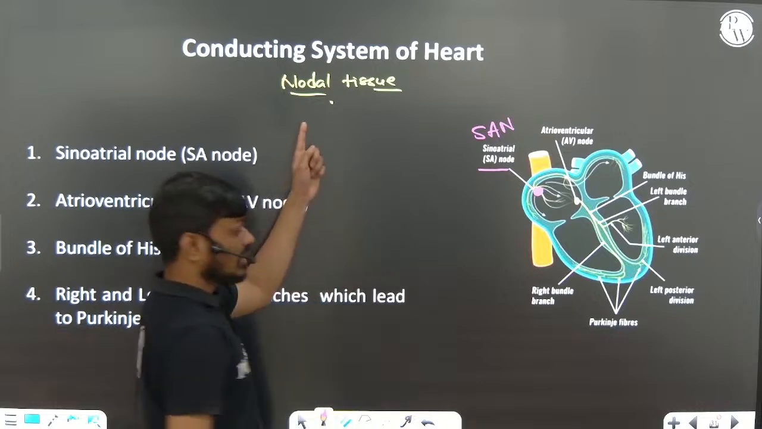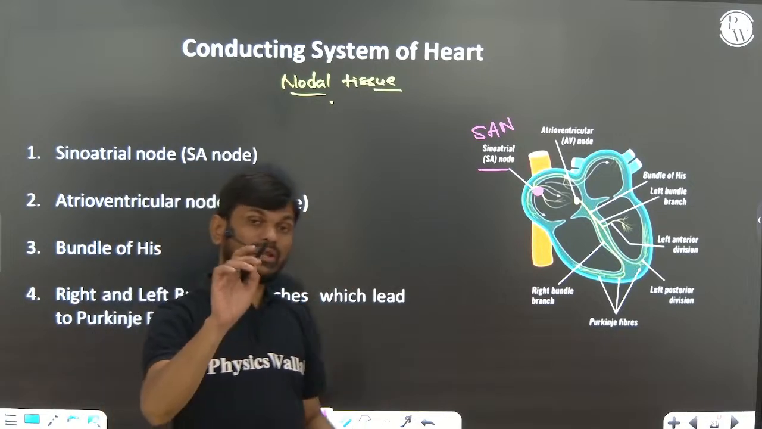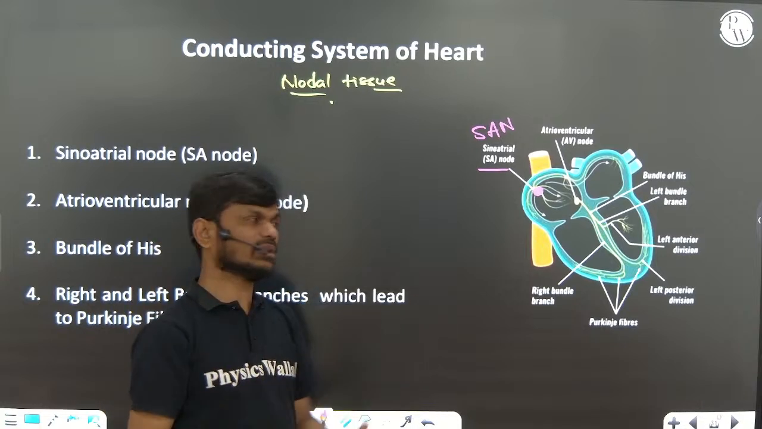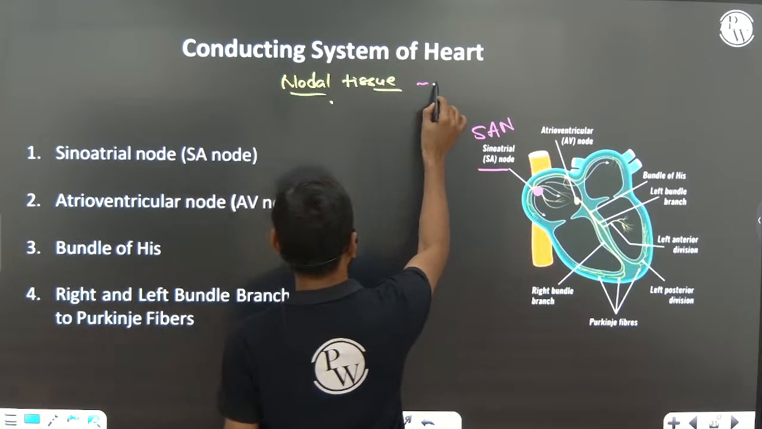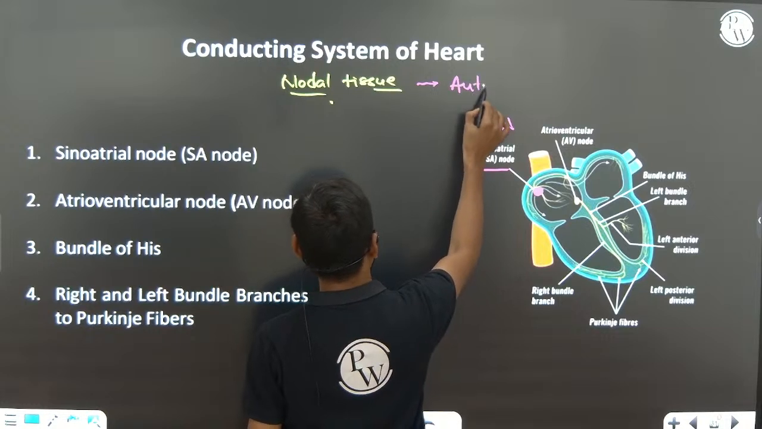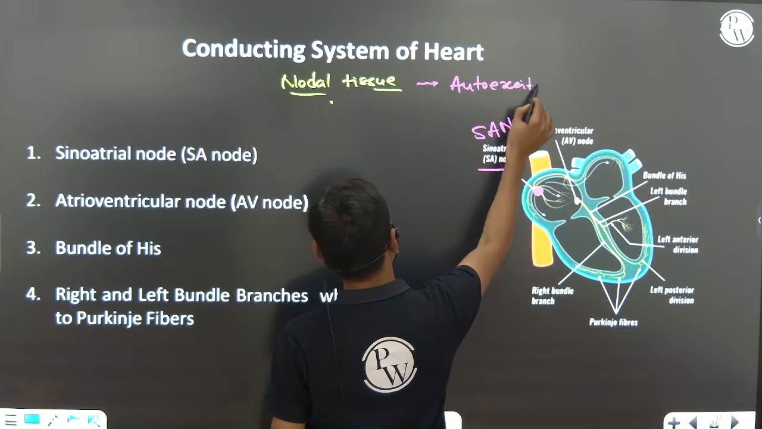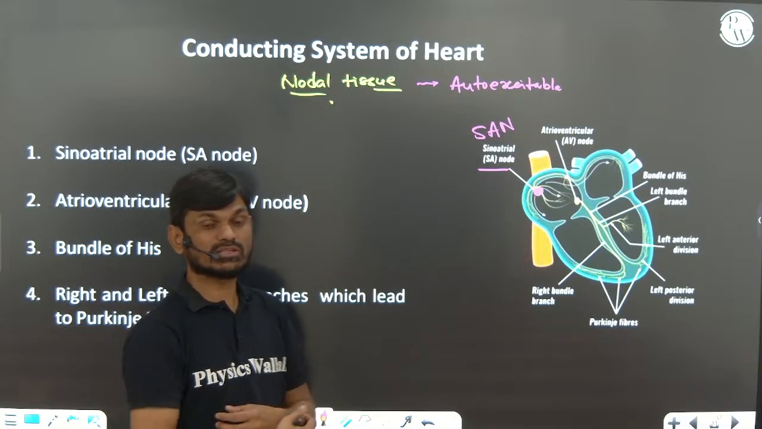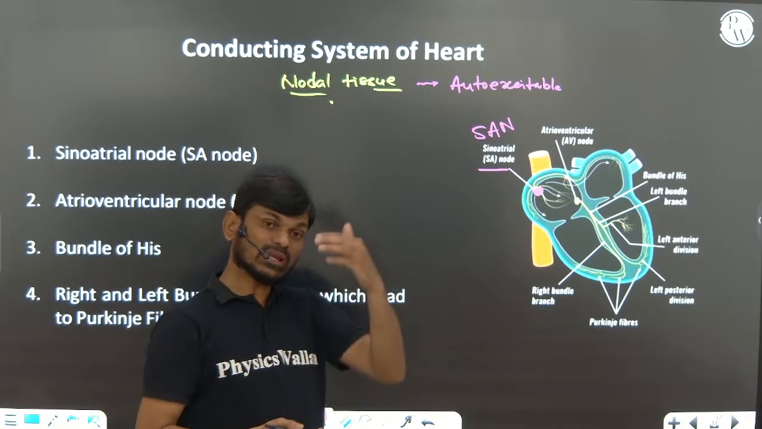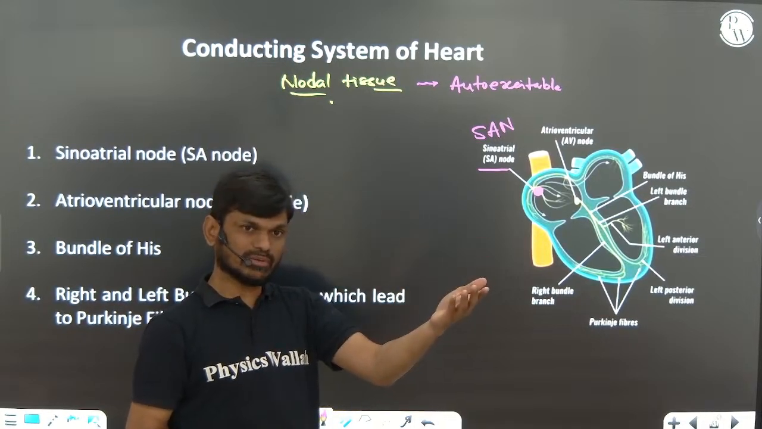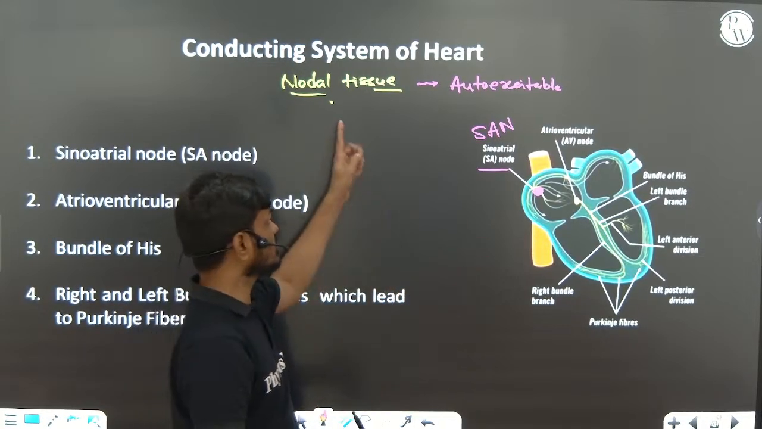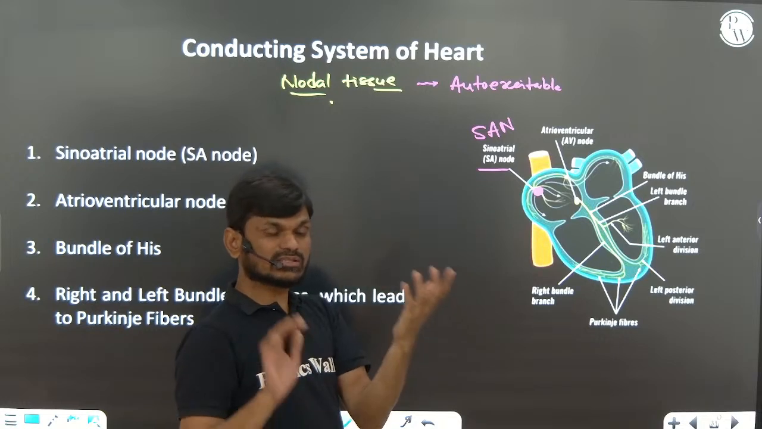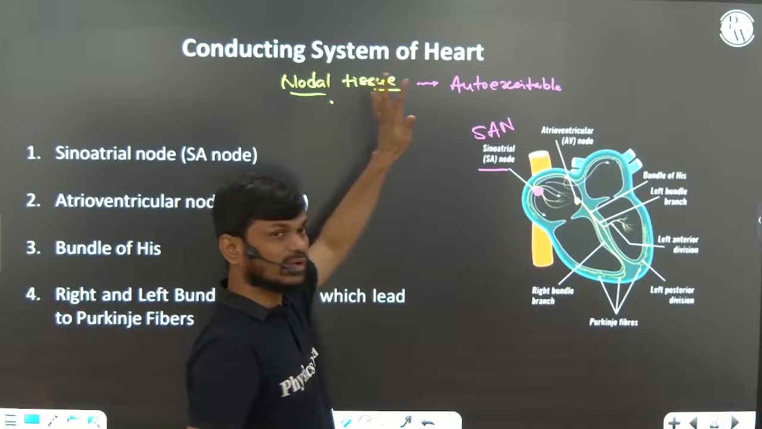Now, nodal tissue has the ability to generate action potential without any external stimulus. That's why it acts as auto-excitable, right? There is no need to give any stimulus from outside. Itself it can generate action potential without any external stimulus. So it is auto-excitable.